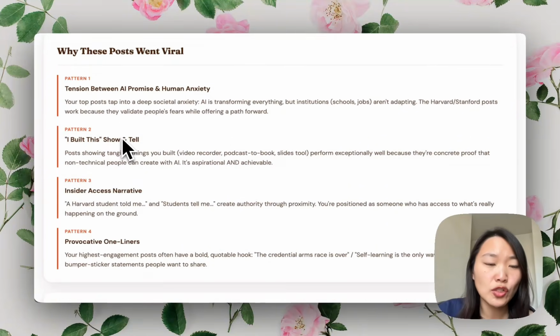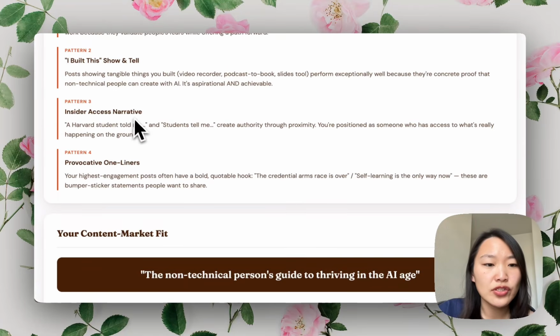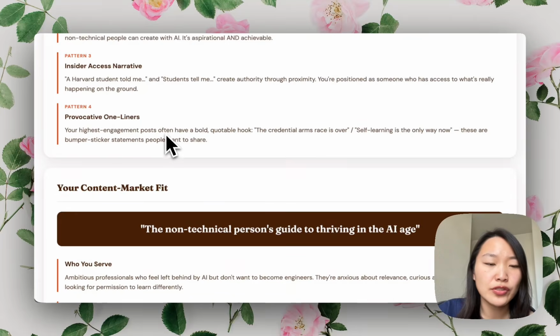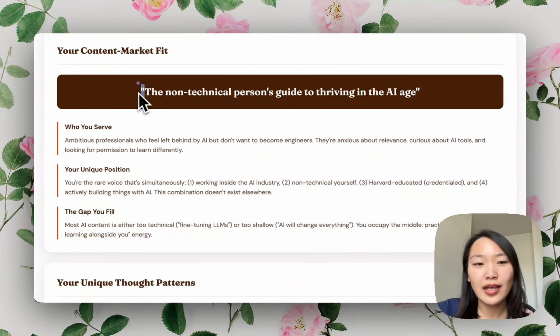And then I got it to do some content analysis, like why did these posts go viral? So it talked about the patterns of my viral posts, like tension between AI promise and human anxiety, I built this show and tell, insider access narrative, and provocative one-liners. This is super valuable to me. It talks about my content market fit, and it was able to encapsulate my positioning in one line, which is the non-technical person's guide to thriving in the AI age, which is something I've thought about, but I wasn't able to verbalize it like this.